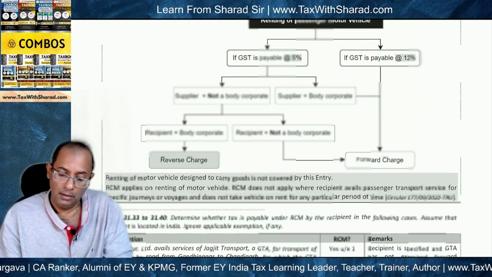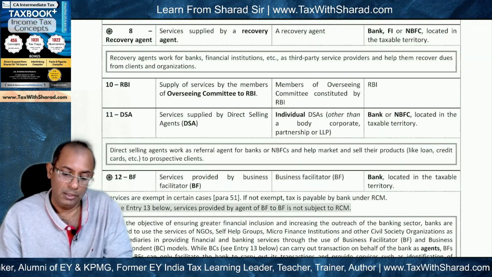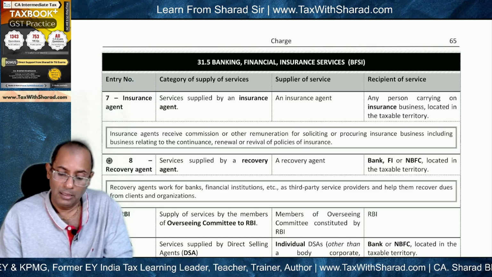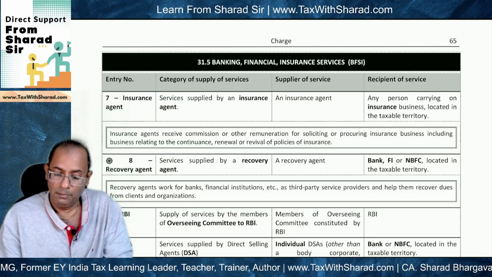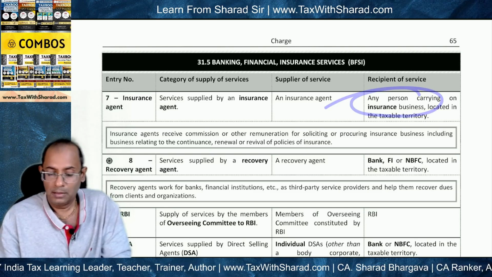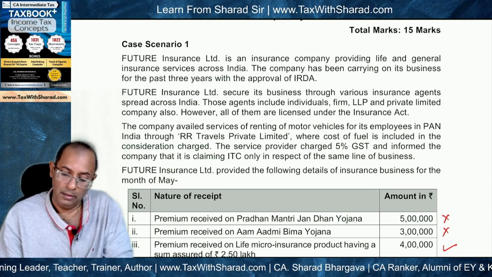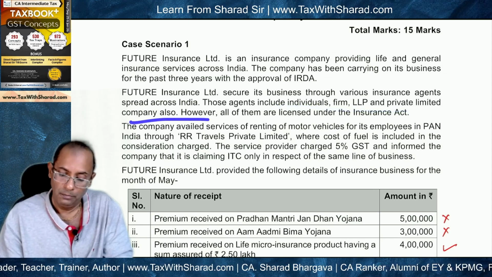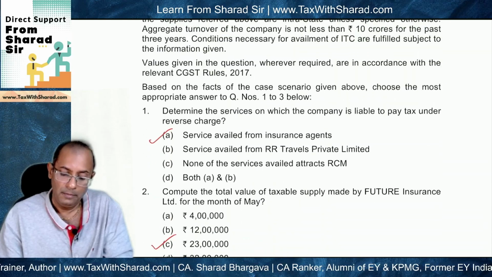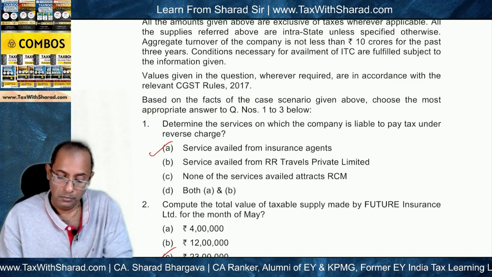So if you look at the provisions for reverse charge, entry number 7 of the RCM notification becomes applicable, where services supplied by an insurance agent to any person carrying on insurance business are liable to reverse charge. It doesn't matter whether the agent is individual, firm, LLP, private limited company, or whatever. So in this case, RCM will become applicable, and accordingly, this is the correct answer. But what about the other options?